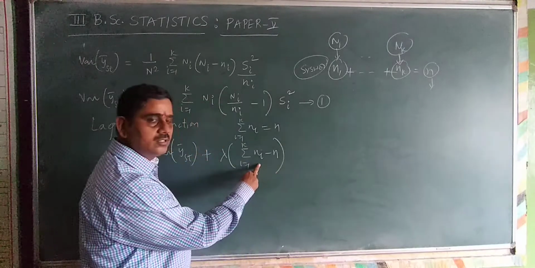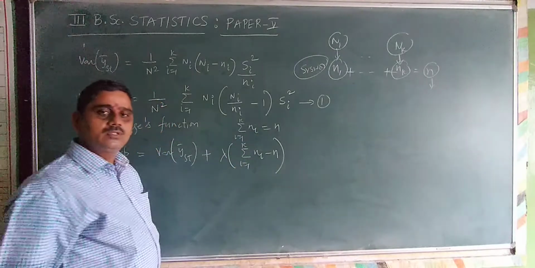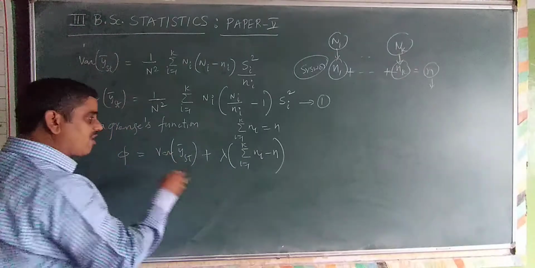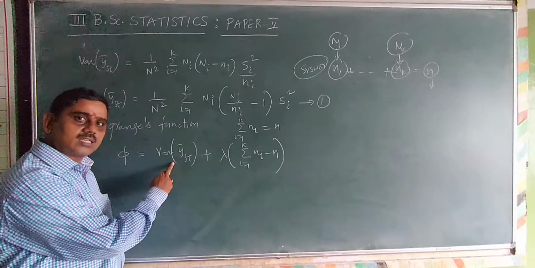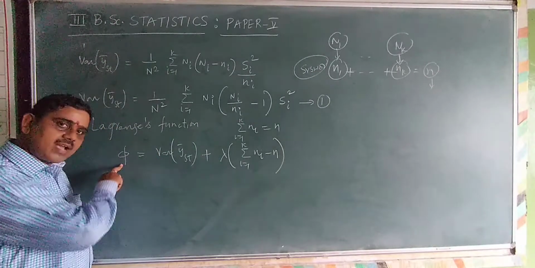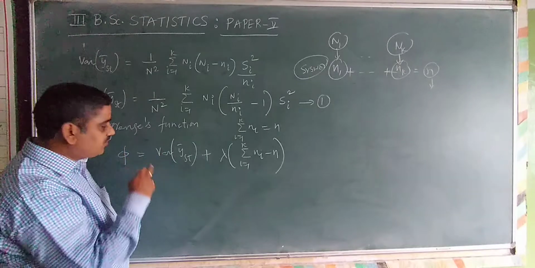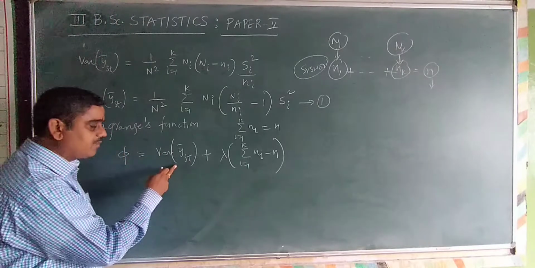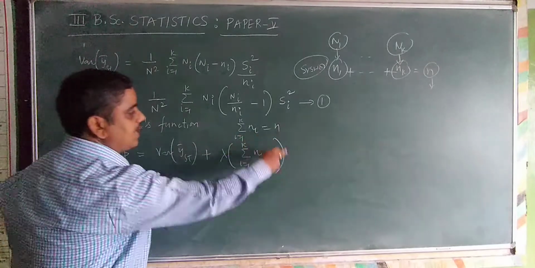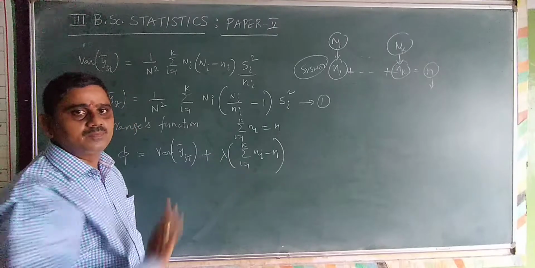What does it become? 0. Summation ni is equal to n, so n minus n becomes 0. So therefore multiplied by lambda, it is 0. So there is no effect on phi, which is equal to variance of y bar st. If you want to minimize phi, then obviously the minimization of phi is nothing but the minimization of variance of y bar st. So this has no particular effect, because it is 0.